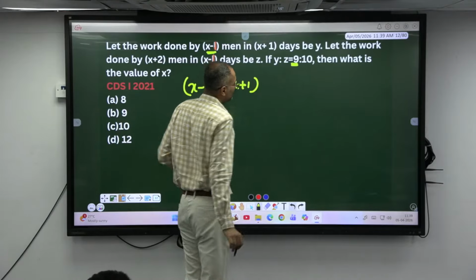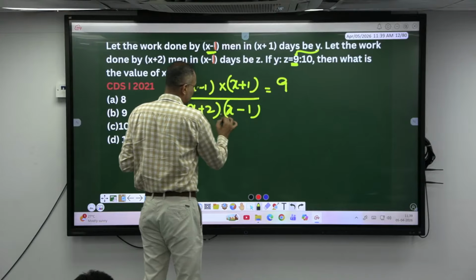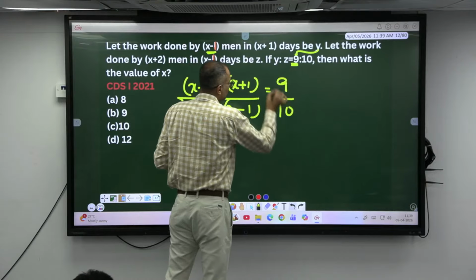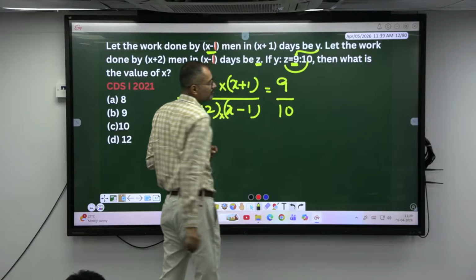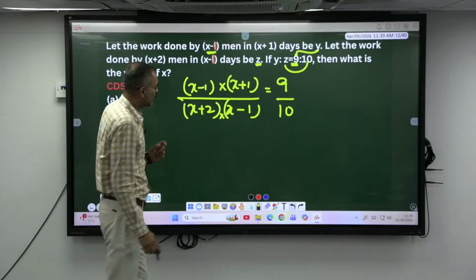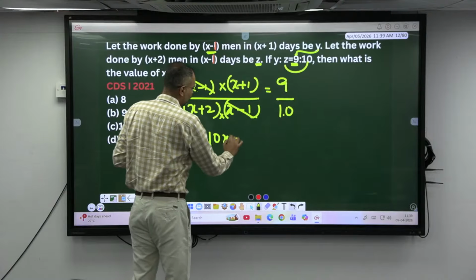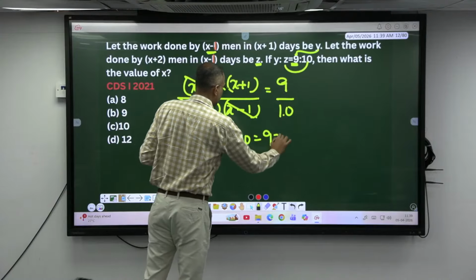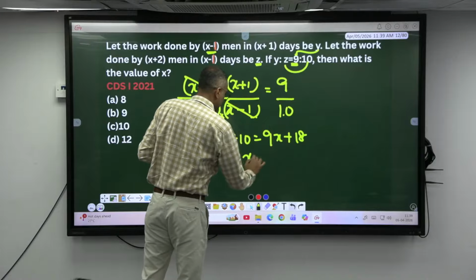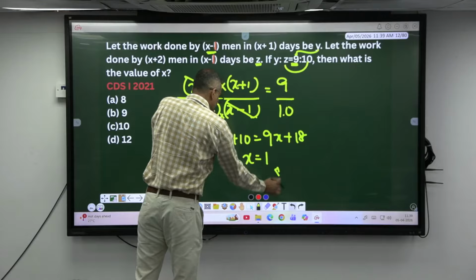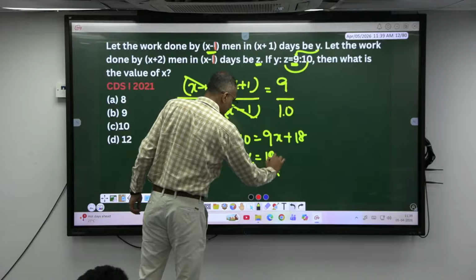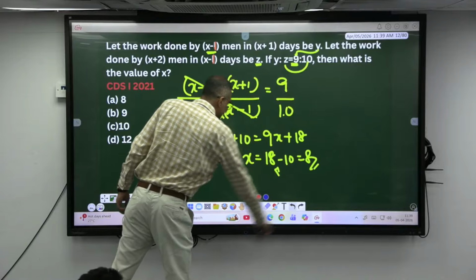Similarly, another set of people: let the work be done by x plus 2 men in how many days? X minus 1 into, okay, they can do what part of the work? Z, where z is equal to what? 10. Okay, understand the basics. So 10 into x is 10x plus 10 is equal to 9x plus 18. Put the like terms on one side. X is equal to 18 minus 10.